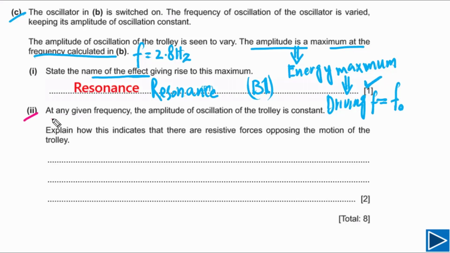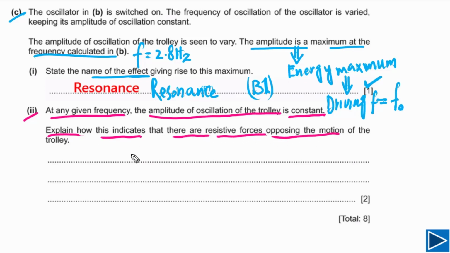For part C2, it is given to us that at any given frequency, the amplitude of oscillation of the trolley is constant. We need to explain how this indicates that there are resistive forces opposing the motion of the trolley. First thing we need to understand is that the amplitude of the oscillations of the trolley is constant. It means that the energy of the trolley and spring system is constant, but the oscillator is providing energy continuously to the system, but the energy of the system is not changing.